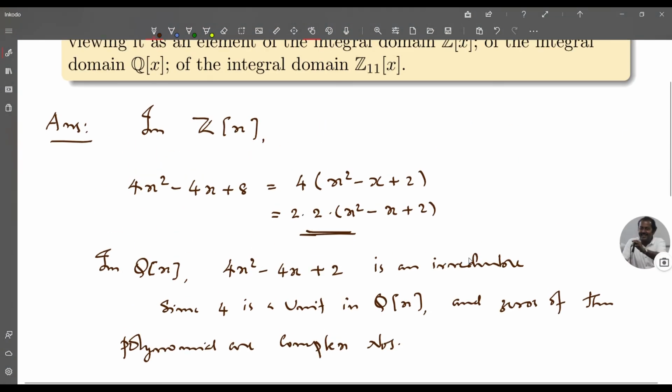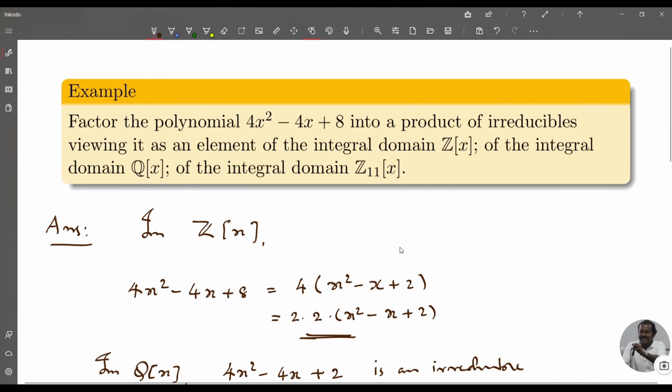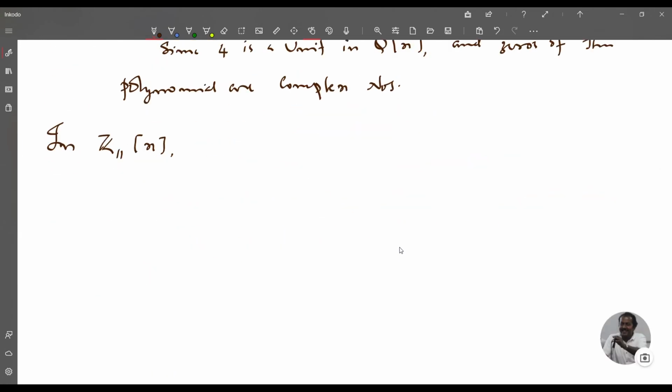We discuss the factorization in Z11[x]. We have Z11 is 0, 1, 2, etc. up to 10. And the polynomial is P(x) = 4x² − 4x + 8.